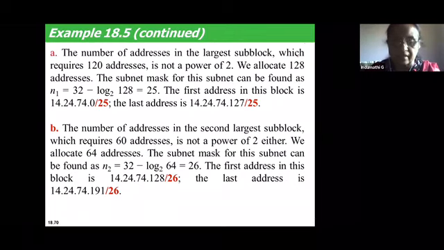So the first address in this block: see, the first subblock has ended at 127. So the next block should start from 128. So 14.24.74.128 becomes the first address of the second block. /26 is the mask of the second subblock, which we have just calculated. What is the last address? It should have 64 addresses. So 128 plus 64, it becomes 191, because both sides are inclusive.